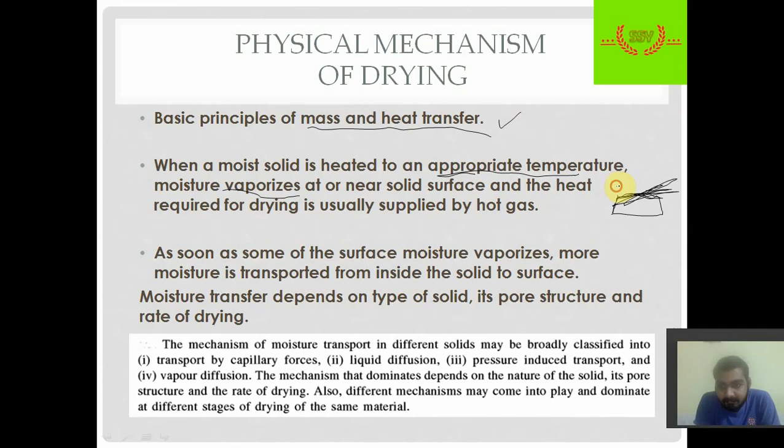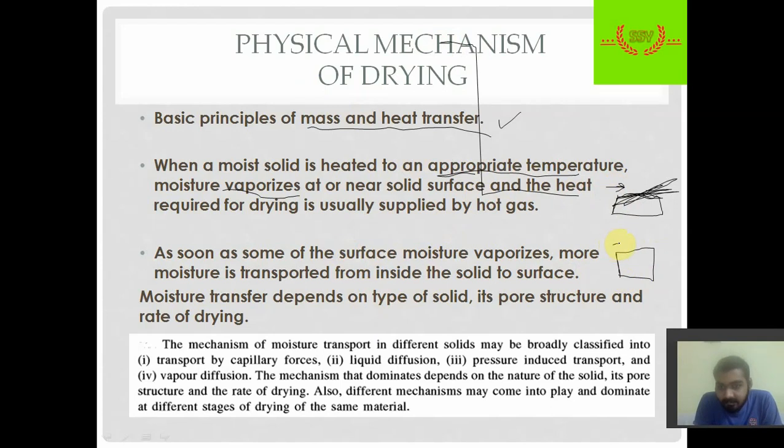So when a hot gas is passed over a bed of solid containing moisture, mass transfer between the hot gas and the moisture takes place at the surface. So at the surface the mass transfer takes place, and so drying also takes place. So how does drying occur? There are different theories of how drying occurs.